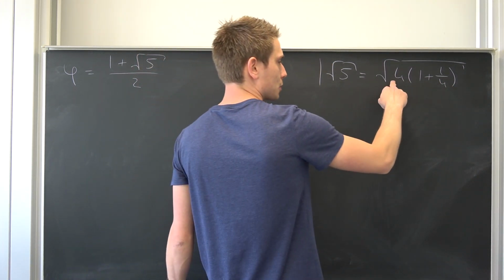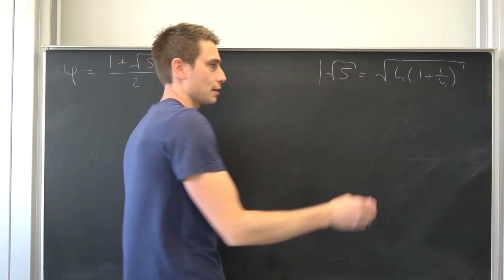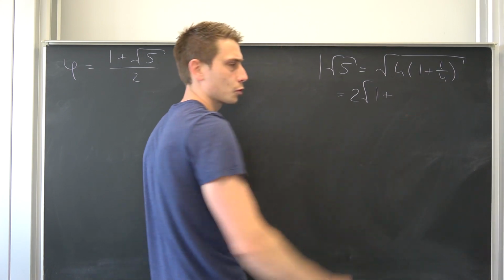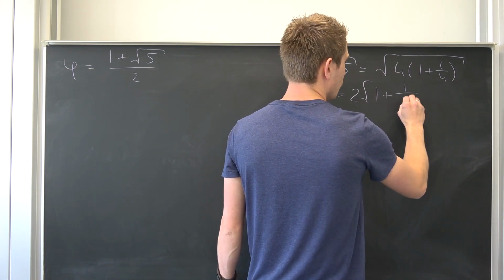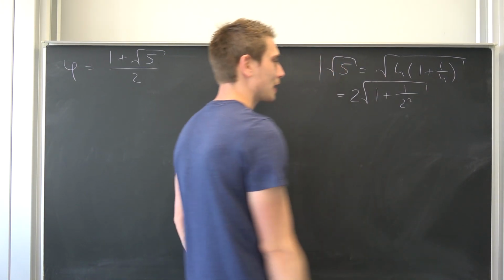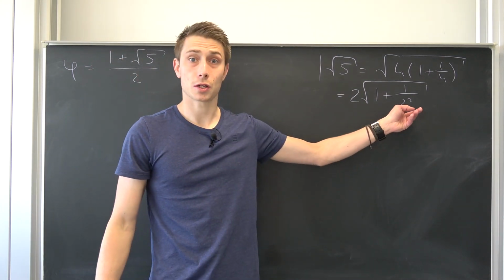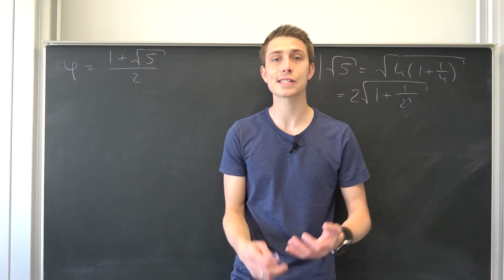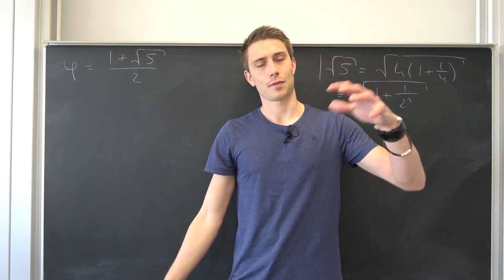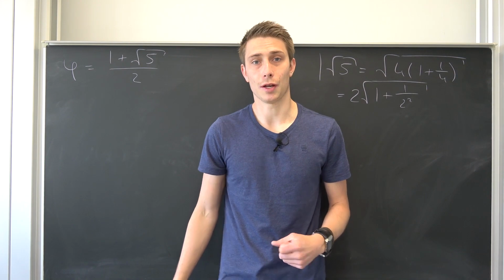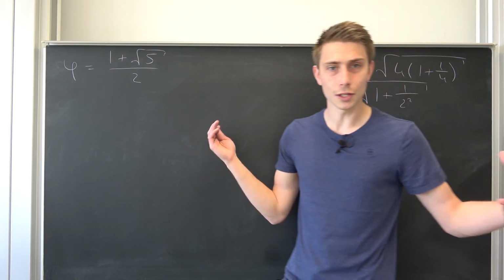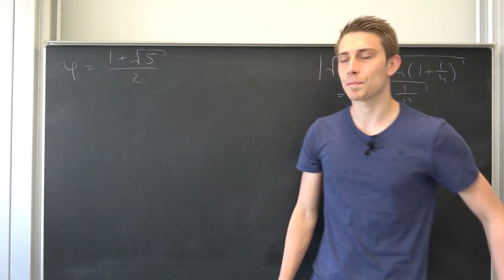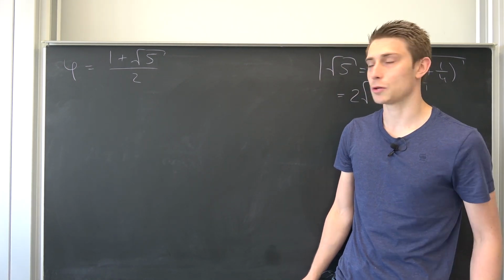We can break this up into the square root of 4, which is 2, so this is 2 times the square root of 1 plus 1/4, and 1/4 is nothing but 1 over 2 squared. 1/4 is strictly less than 1, so we can work with this in the Taylor series, and I did it in my Engineering 101. Today we are going to go full Taylor series and actually derive an infinite series for our main boy phi right here. This is going to be quite cool.